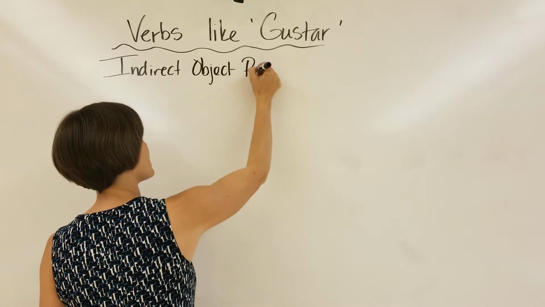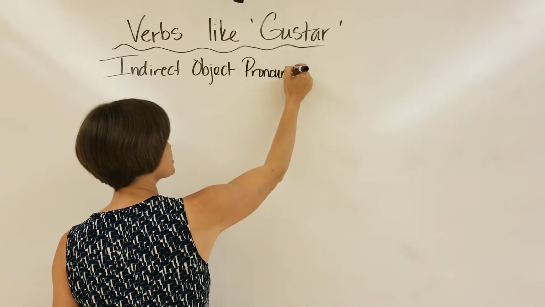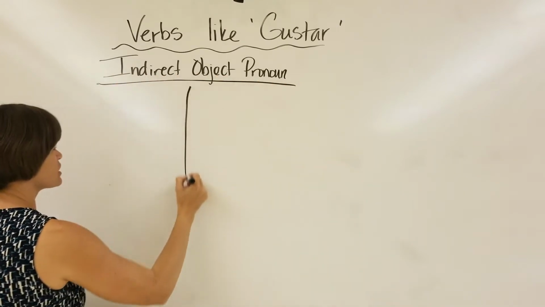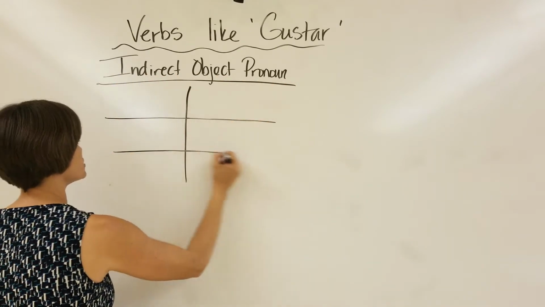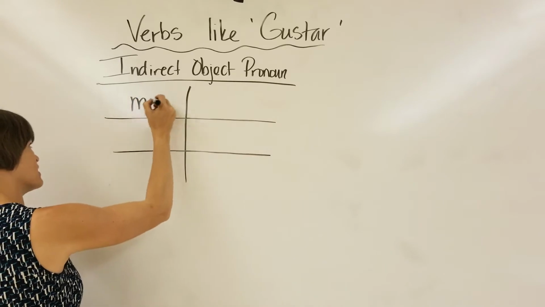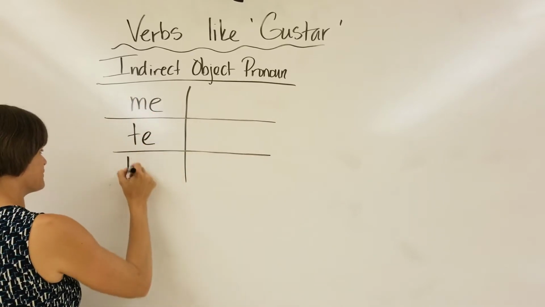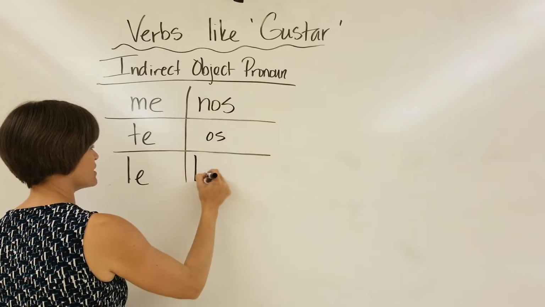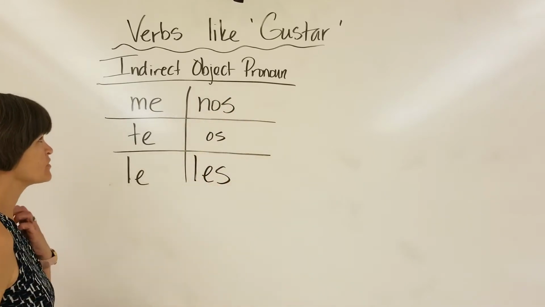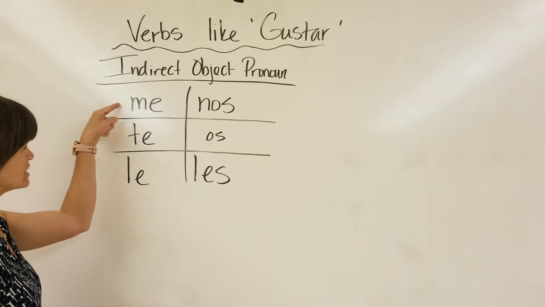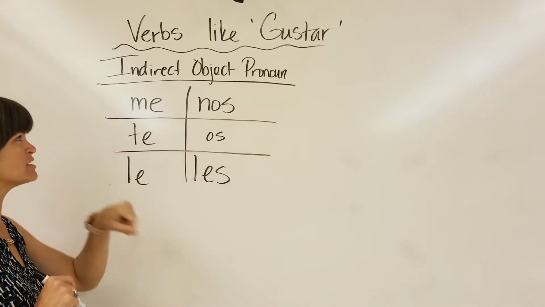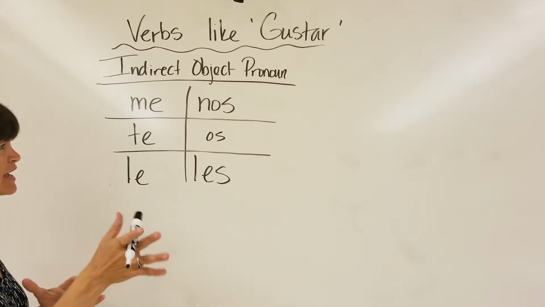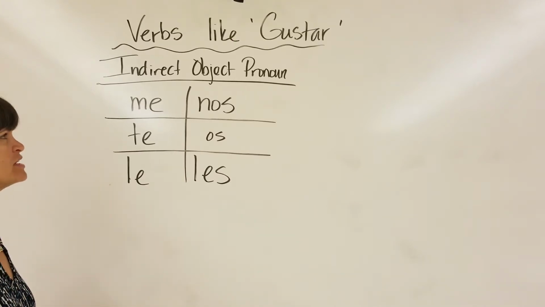We didn't name it that, I don't think, in Spanish 1. We just learned the structure. But what we need to start with is the indirect object pronoun, which is me, te, le, nos, and les. So that's saying that to me, to you, to him, to us, to them, it is pleasing. Because gustar didn't actually mean to like, it meant to please.